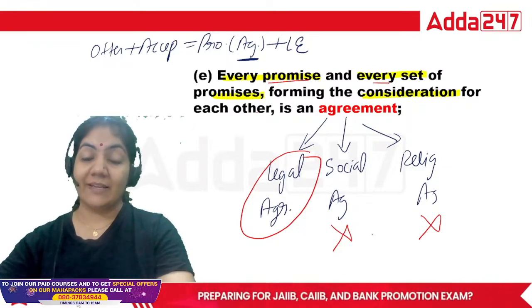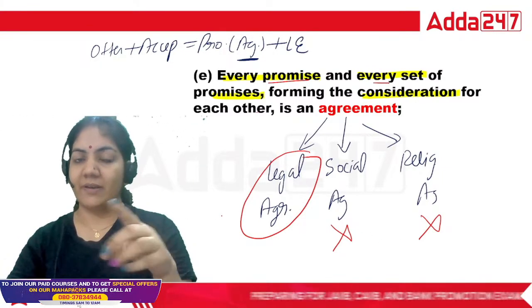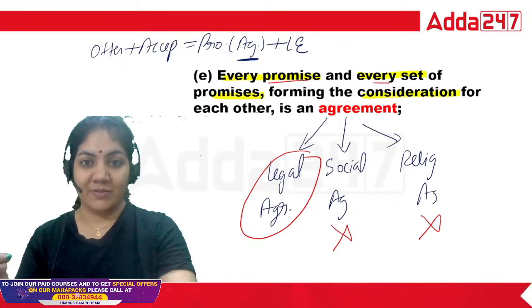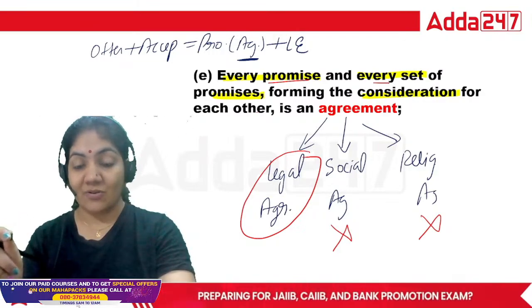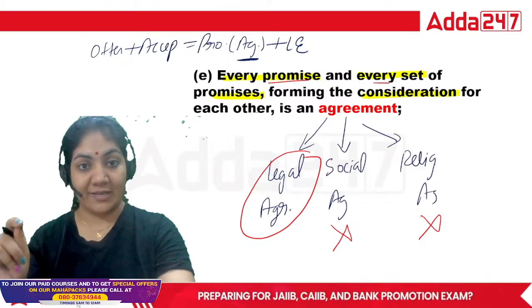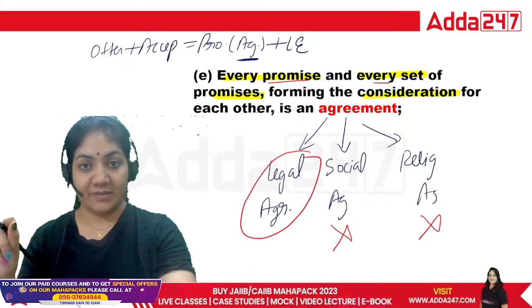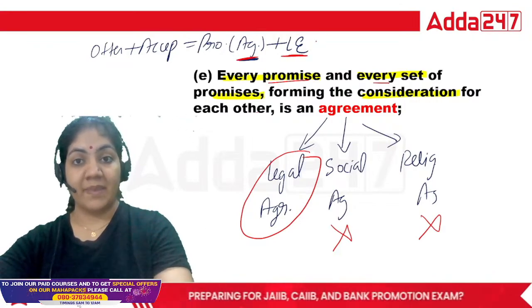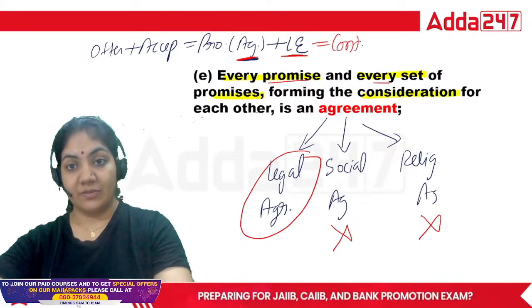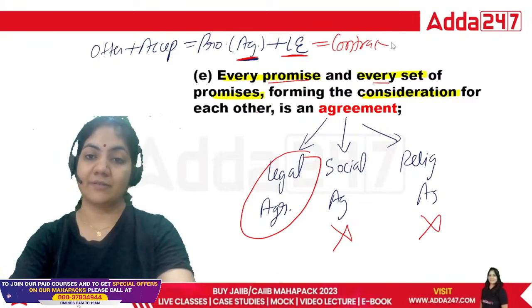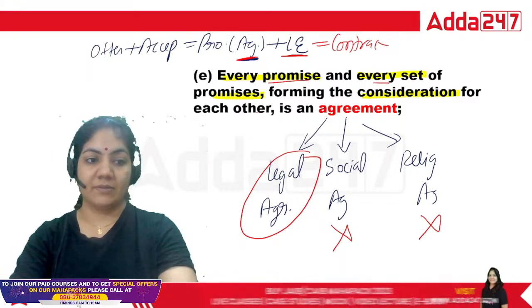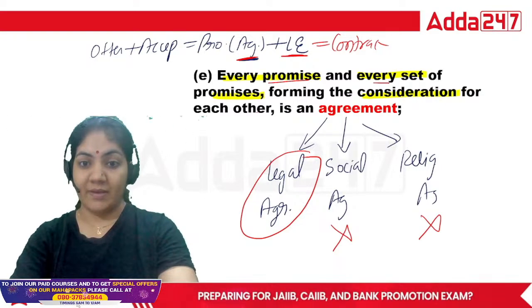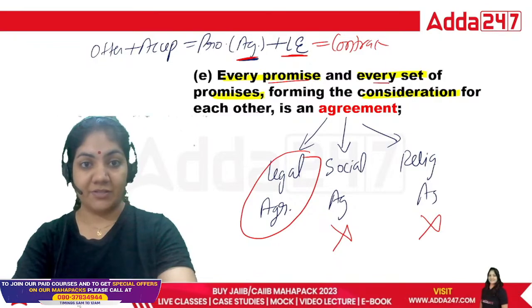But in a legal agreement, if you do not give me my money and I have already given you my car, in that case I can file a suit. So this is called agreement. In the Indian Contract Act, we only have to study the legal agreement, because when the legal agreement is enforced, it will be converted into the term contract. That's it. So I think this definition is clear to all of you. Every definition is important.